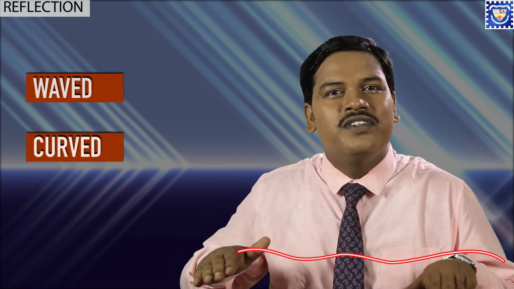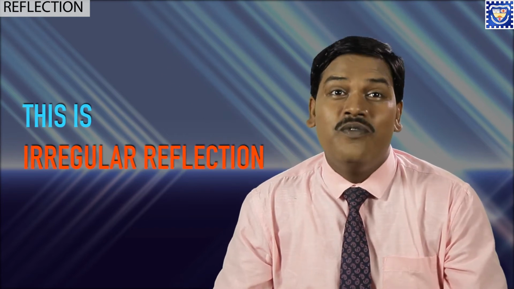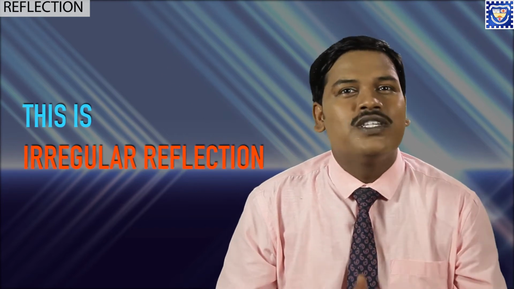The second type of reflection which we will know is irregular reflection. In the previous one we heard about a plane surface. Now if I make the surface waved, curved, rough, anything you can say, and we consider a beam of light falling on it, see it carefully. Same way as the previous one, the beam of light is falling. But now what is happening? The beam of light is not going as it was going previously. Now one is going in this direction, one in that direction, one in another direction. This is irregular reflection, where the light is not going as it was coming.